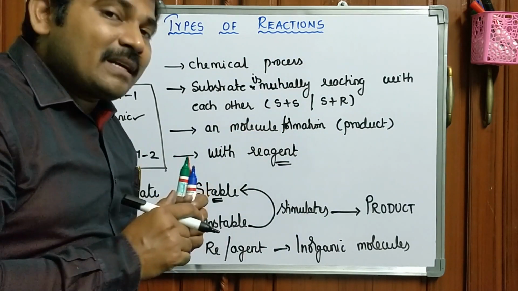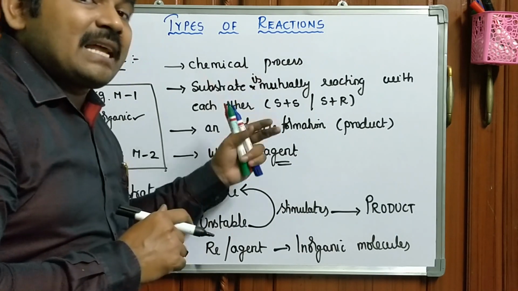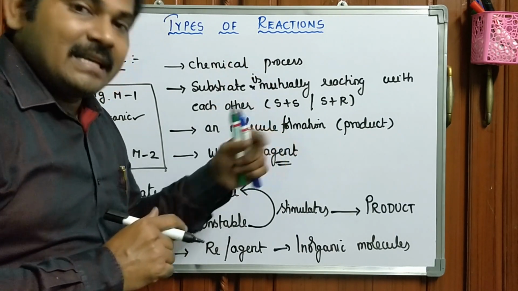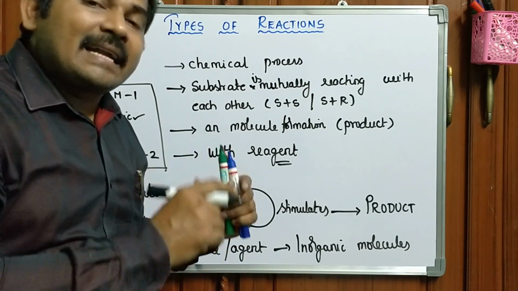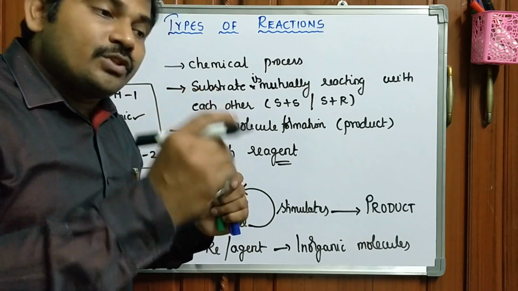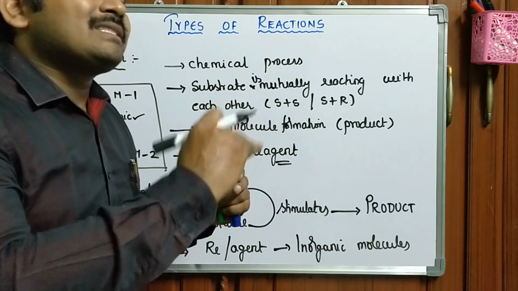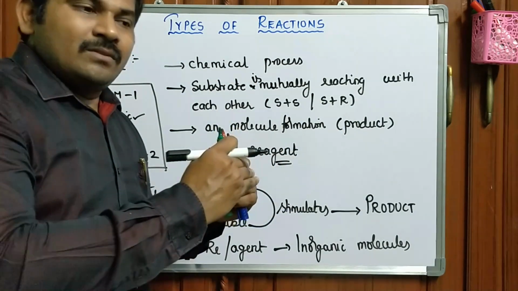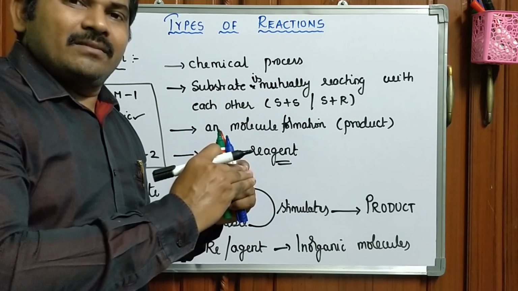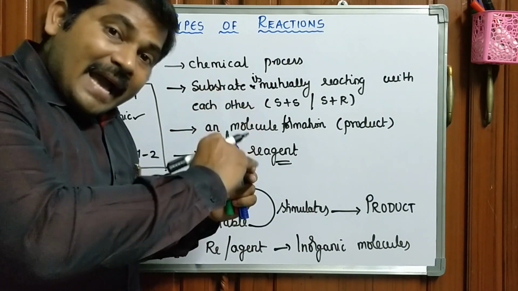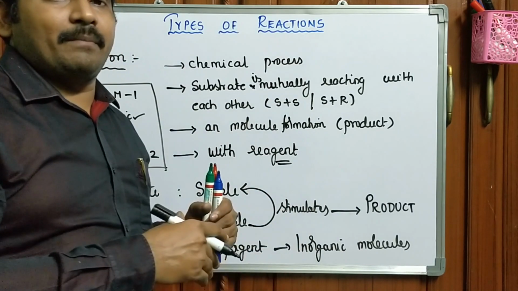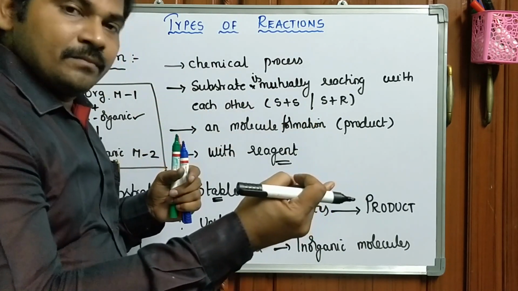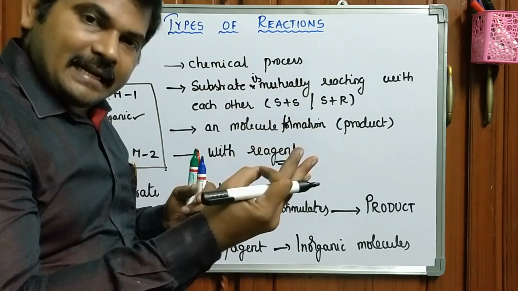Such reactions only take place in the presence of a catalyst. A catalyst is a chemical substance used to carry out and propagate the reaction. So these are the three terms you should remember: substrate, reagent and catalyst.